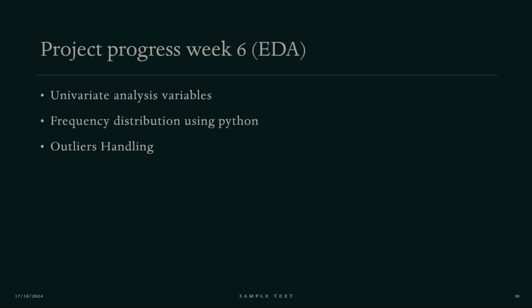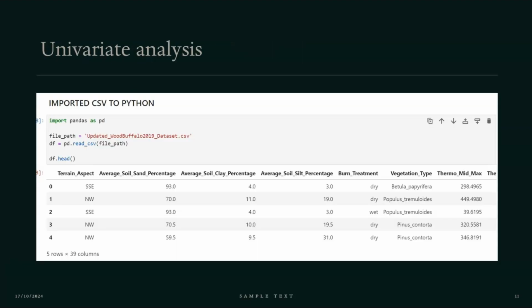Then we have moved to the week 6 where we have moved further in the exploratory data analysis. So in this week we have done univariate analysis for each and every variable. We have done a frequency distribution using the Python, and we have handled some of the outliers. So for univariate analysis, I've imported the CSV in the Jupyter notebook with the pandas library, and then I have just shown the data.